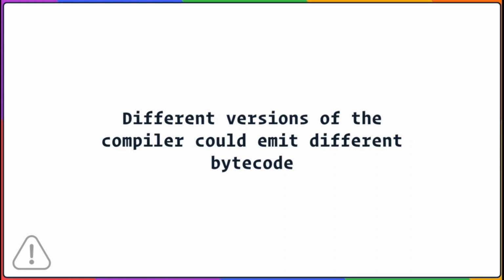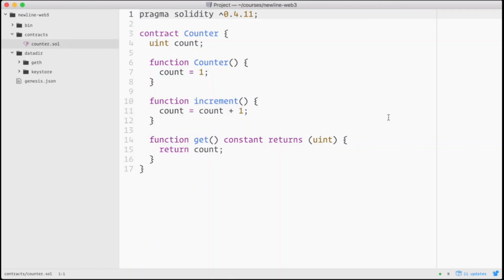The Solidity compiler, like the rest of the system, is under development, and so two different versions of the compiler could reasonably emit two different versions of the bytecode. This might not be that important when we're compiling code for a regular computer, but when our code is controlling thousands or sometimes millions of dollars, little changes in the compiler can make a big difference. So we fix our Solidity version in our smart contract, so that way we know we can get a consistent output from our code down the line.